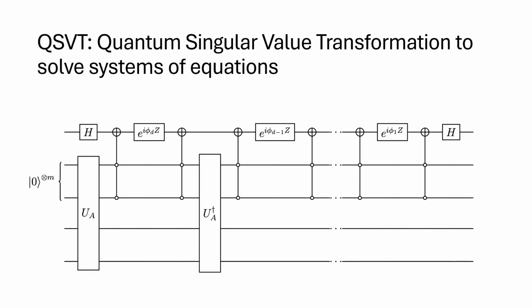Here's where quantum mechanics enters the picture. This is a quantum circuit. Think of it as a recipe for the quantum computer. Without getting too technical, quantum singular value transformation is the algorithm that solves very large systems of equations faster than classical methods, at least in theory. This circuit transforms the metabolic problem into quantum form, processes it, and extracts the optimal solution.